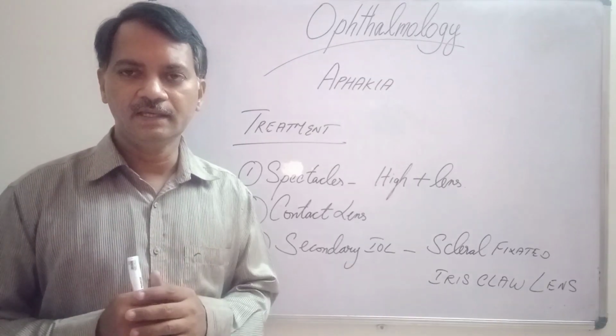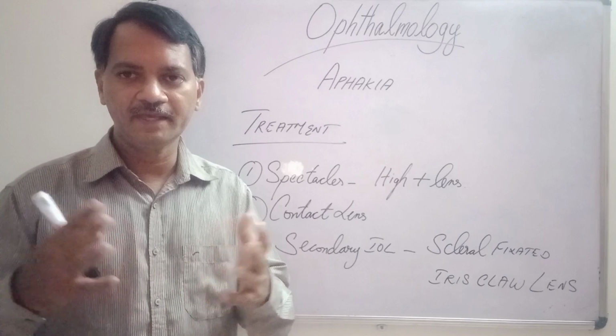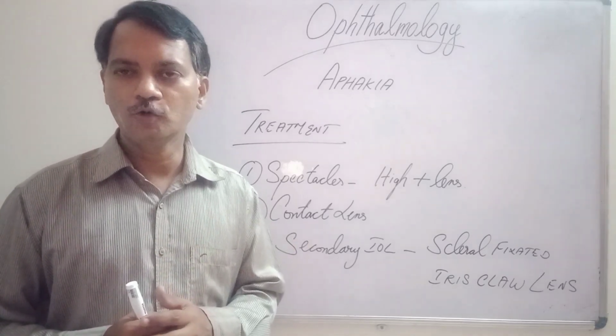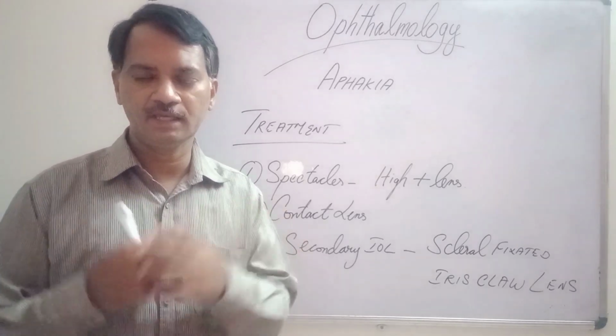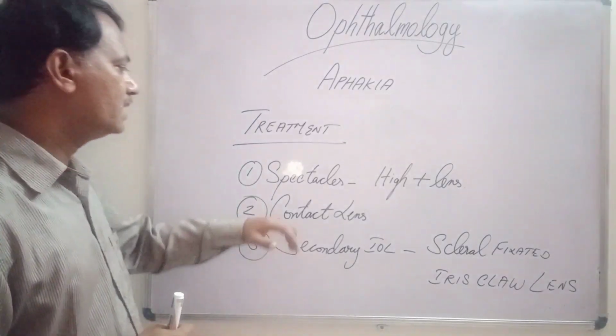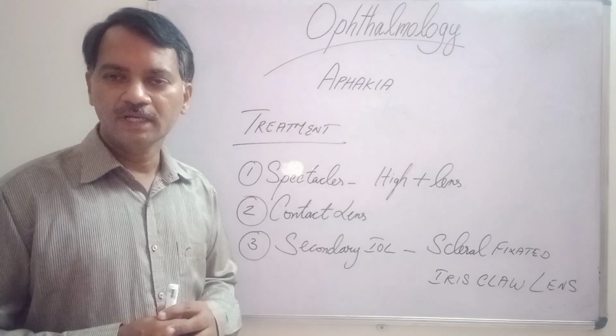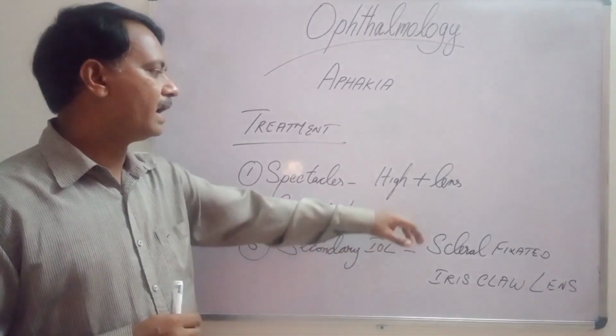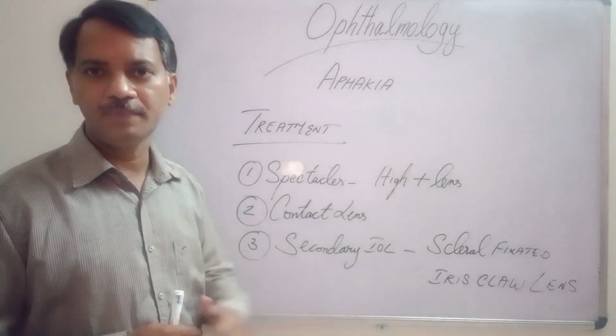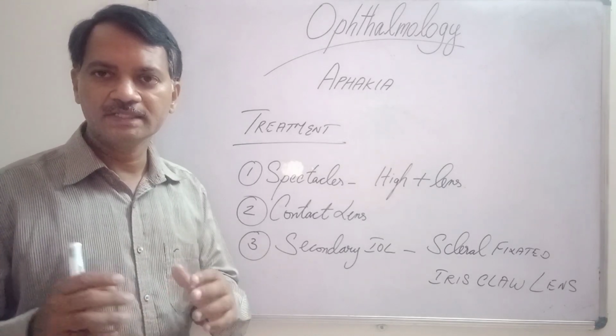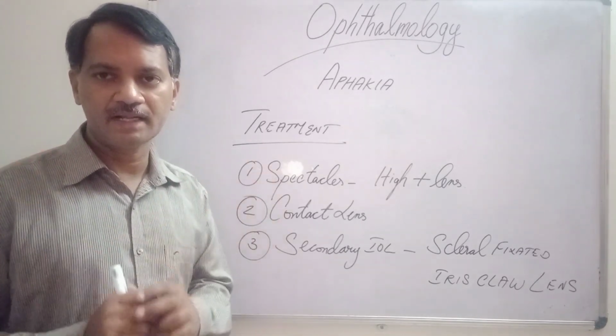Now let us see how to correct an aphakic patient. How to improve the visual acuity in an aphakic patient. One is giving spectacles to the patient. You can give spectacles of high plus power, so that the patient can see the distance better.